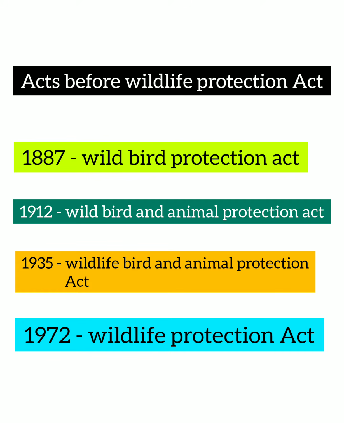Then comes 1912, the Wild Birds and Animal Protection Act. In this 1912 act, both the birds as well as the wild animals were included. Then comes the 1935 act, in which the 1912 act was amended. And then finally comes the 1972 Wildlife Protection Act. In this, both the wildlife as well as the animals were included, and also the schedules were included in this Wildlife Protection Act.